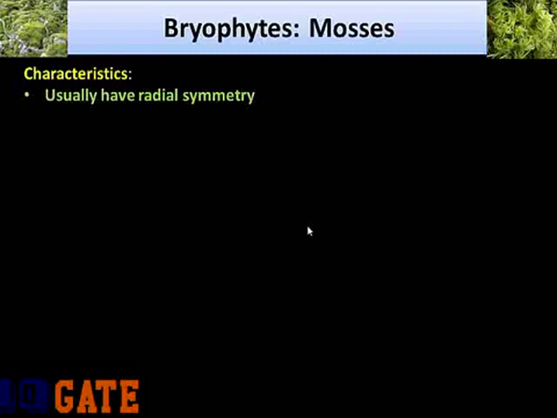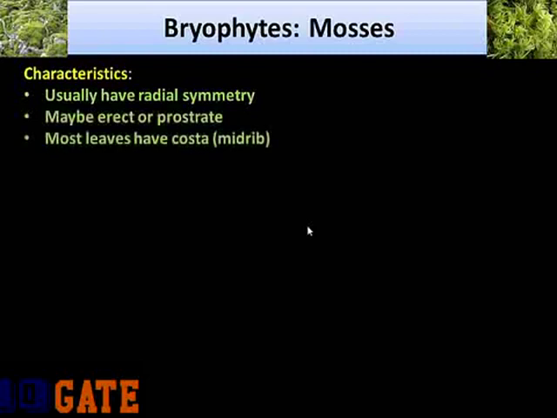So first they have radial symmetry. That means the gametophyte has a stem-like axis with spirally arranged leaves, which are properly called phyllids. The mosses attach to their substrate with multicellular rhizoids. They may be erect or prostrate, that means the axis is along the ground. Most leaves have a costa or midrib.